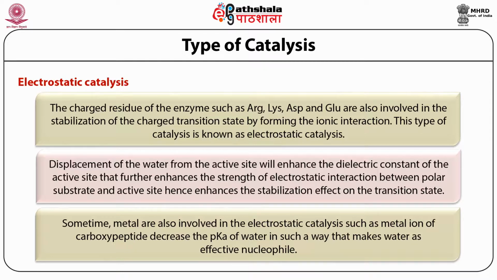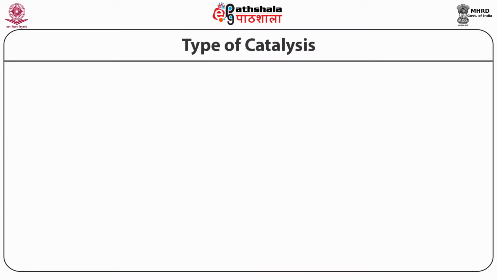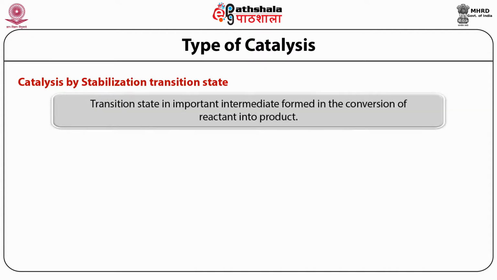So electrostatic catalysis itself is helping the other catalysis by stabilizing the transition state. This is not a specific type of catalysis. If you see all the catalysis, they all are stabilizing the transition state to promote the process of catalysis.